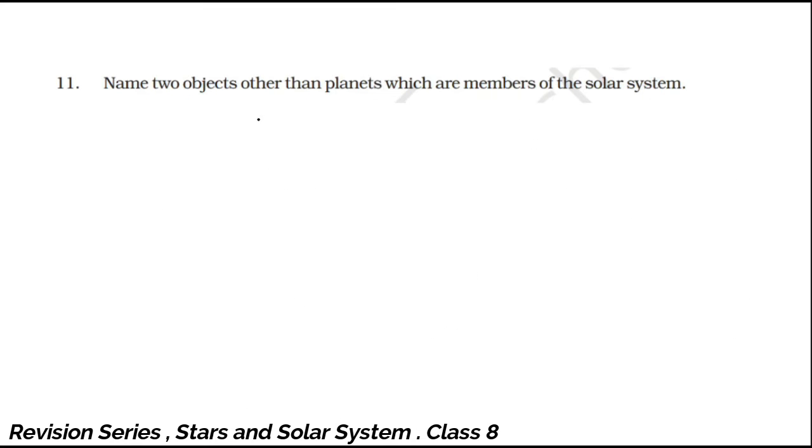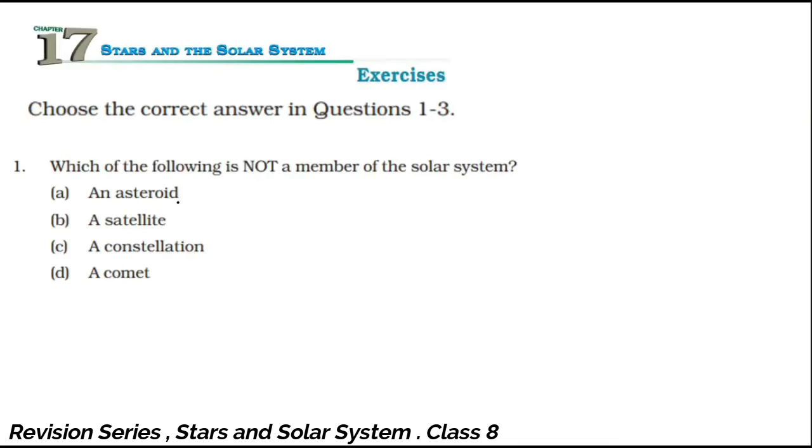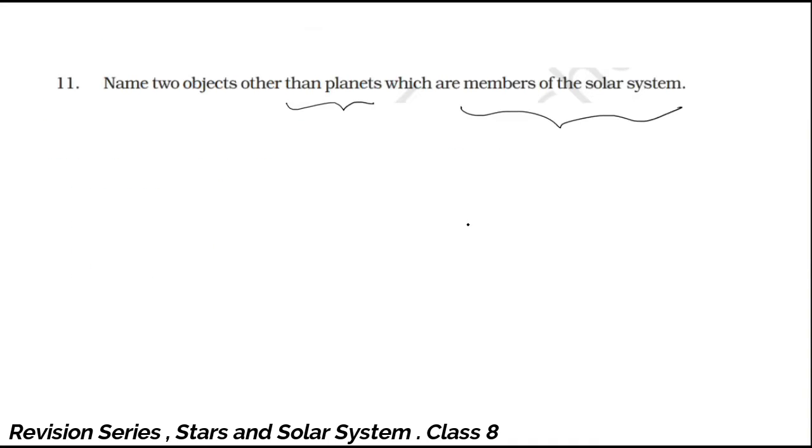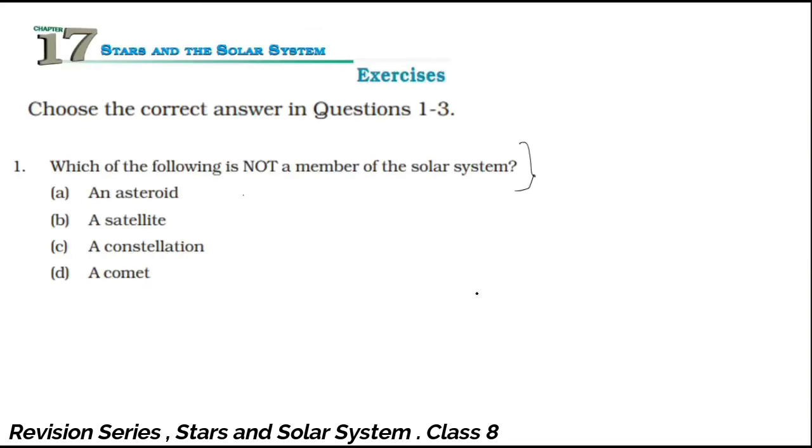Name two objects other than planets which are a member of the solar system. To answer this, you should know what the members of the solar system are. We have already covered this portion. However, if you go through the first question itself of this NCERT textbook, it asks which of the following is not a member of the solar system. Even this is a similar question. For both questions we require the same type of information. And what is that information? That is, what does our solar system consist of?